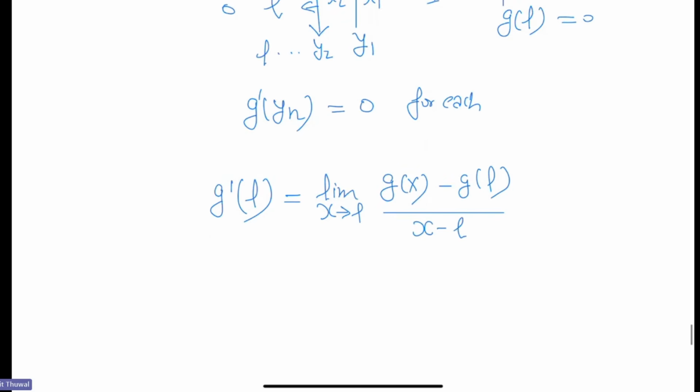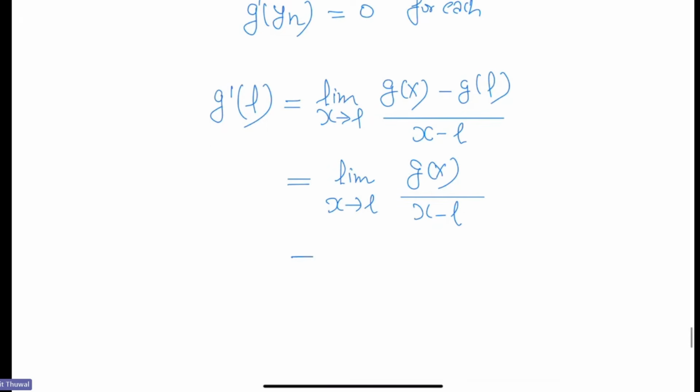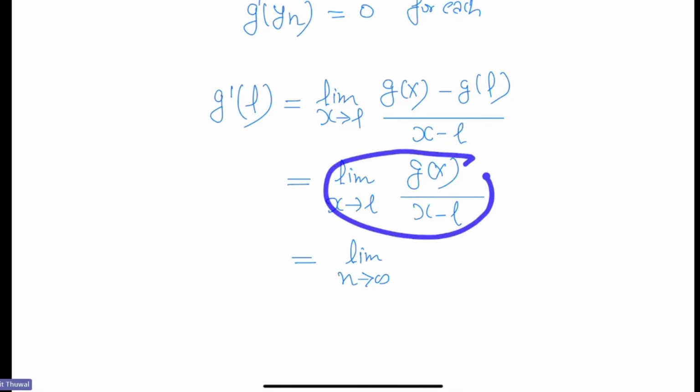Otherwise, since g(L) is 0, we look at the limit of g(x) over x minus L as x tends to L. We know this limit exists, so we can approach along any sequence and get the limit. So we put xn.